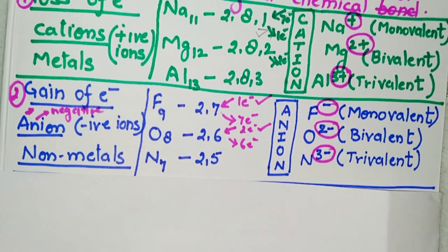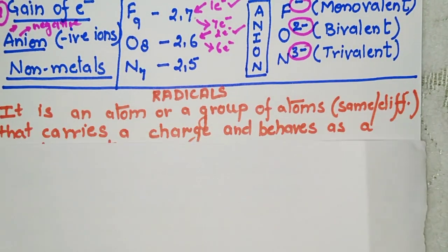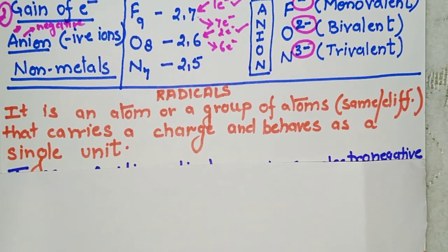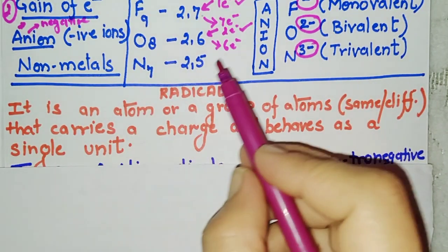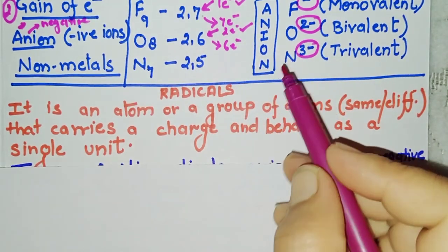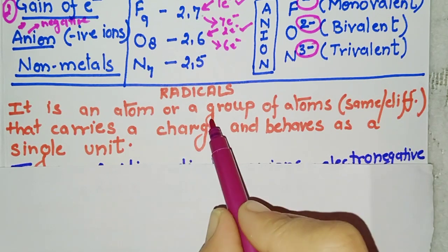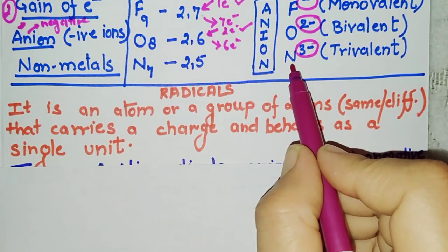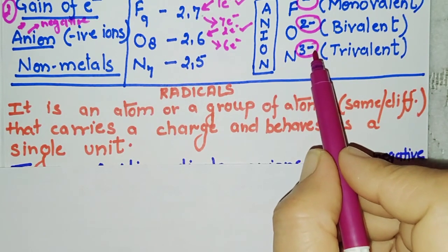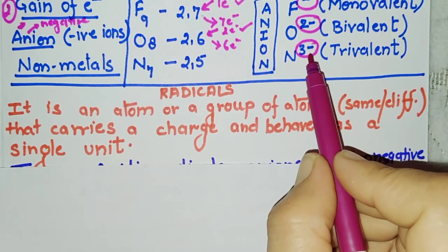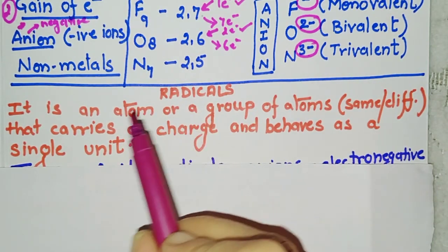Next is our radical. Now what is a radical? A radical is an atom. See, in valency we have talked about charges. Here we are talking about the group or atom. Like these are atoms, and in valency we have talked about the charges. Keep this thing in mind, beta. So it is a group. What is a radical now?